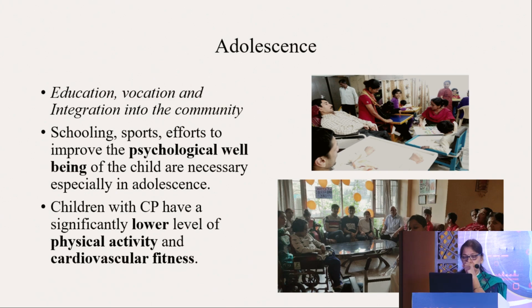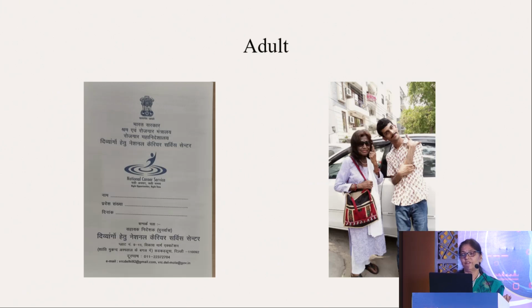And again, you have to focus on the cardiovascular fitness. So when the child becomes an adult, you have to see how the transition is being made. There are many vocational rehabilitation centers where you can refer these children. And yes, they can also exercise their right to vote.